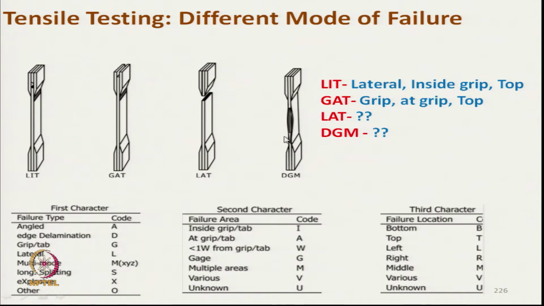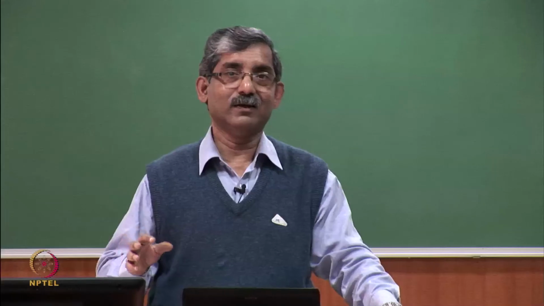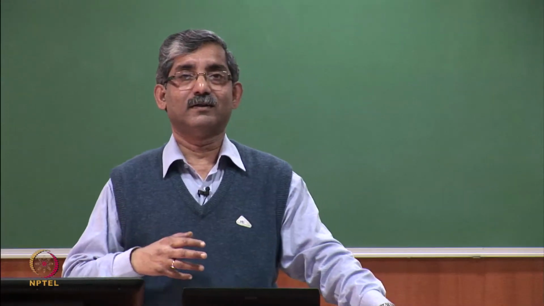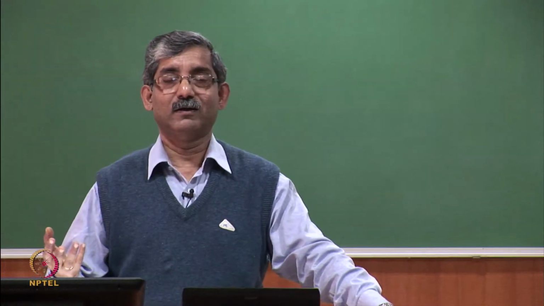So, in addition to the numerical value, we must get an idea about the type of fracture, the type of failure that takes place, because in composites we must know the type of failure.